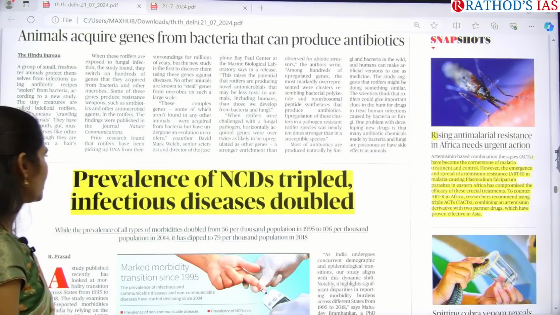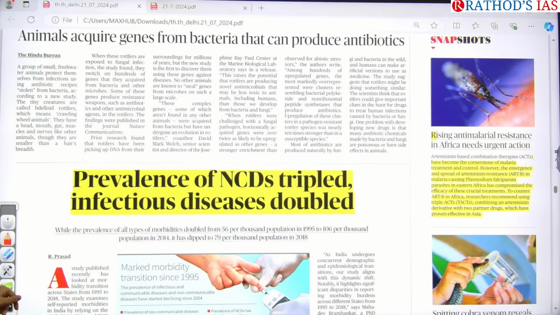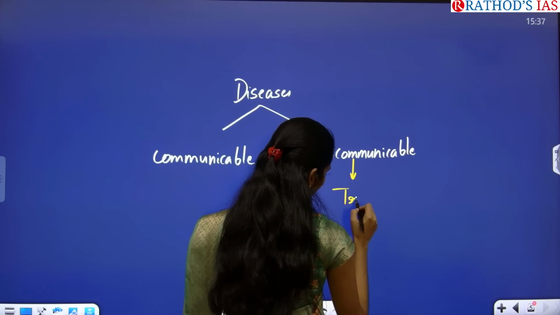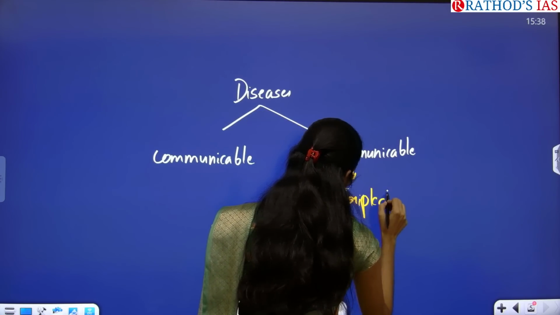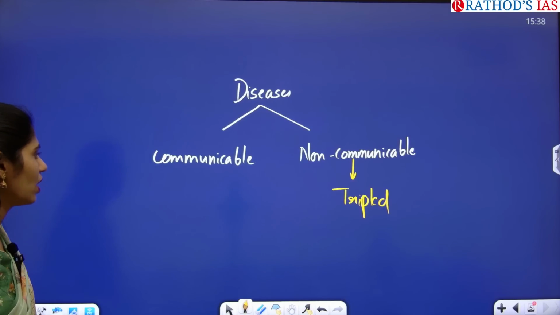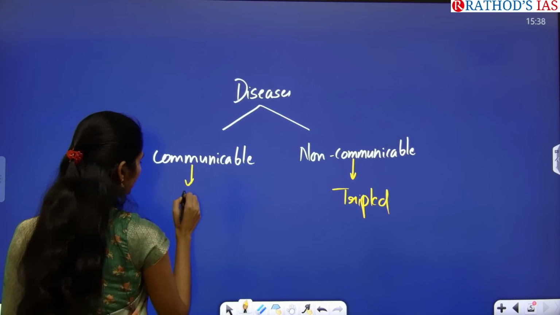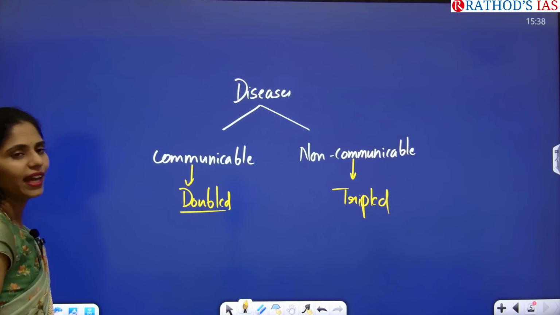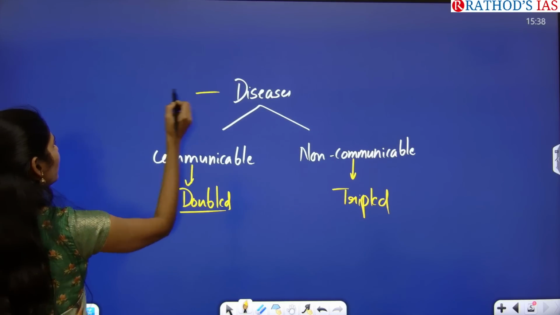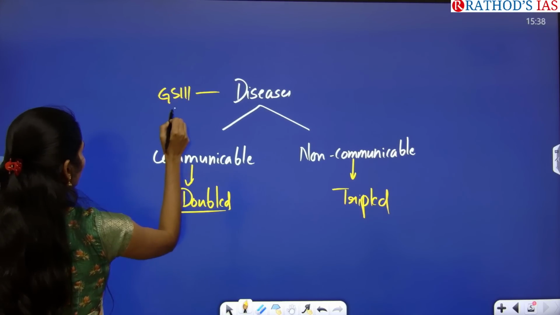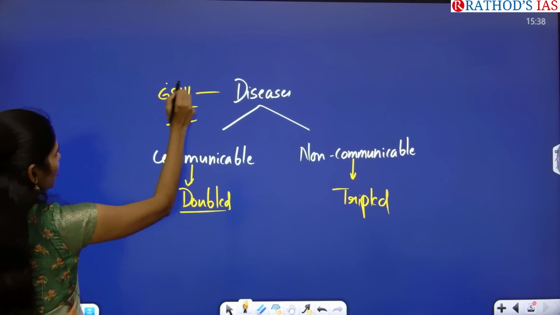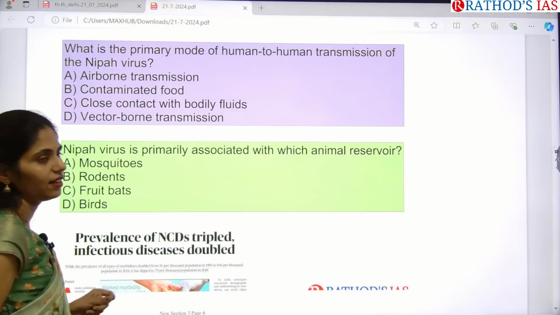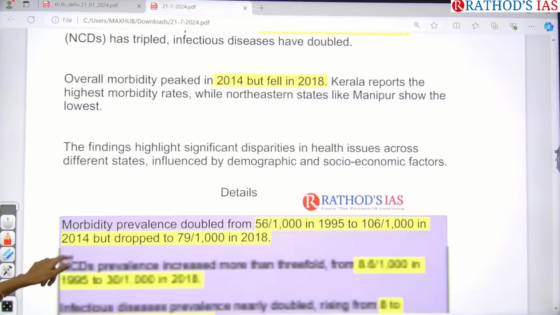If you see the title, it says that NCDs have tripled. That means non-communicable diseases have tripled in India, and infectious diseases, also called communicable diseases, have doubled in India. So where can we connect this exactly? From GS paper 3, science and technology. So let us see this topic in detail. Okay, what is this article saying? It gave some data, so let us have a look at the data.